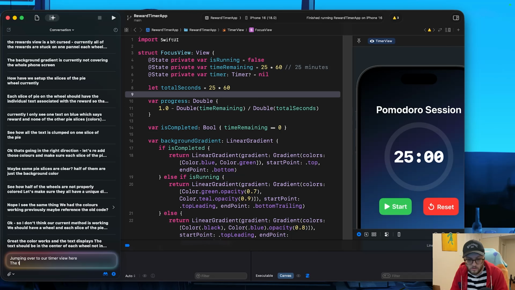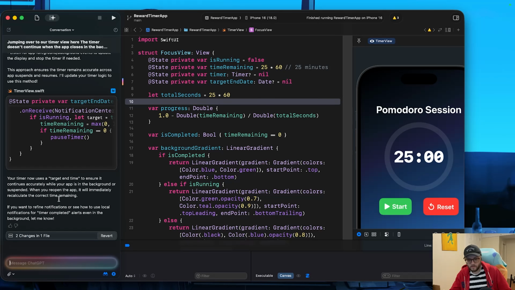I wanted to win today. I'll just say the timer doesn't continue when the app closes in the background. Also give it the setup, just because I know we used the ChatGPT client to set this up. We've enabled background processes, I think is what it's called, when we set up the app.